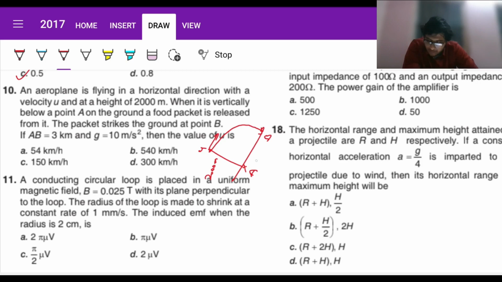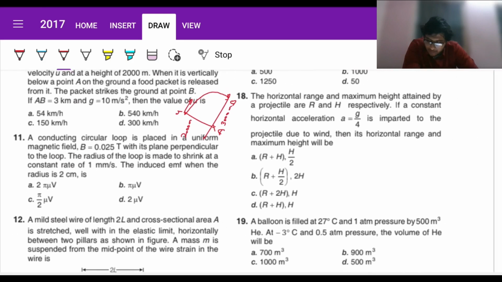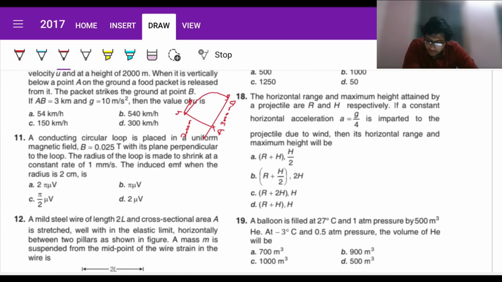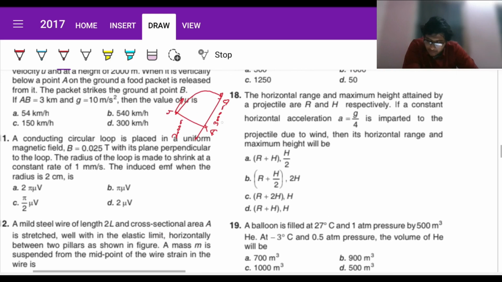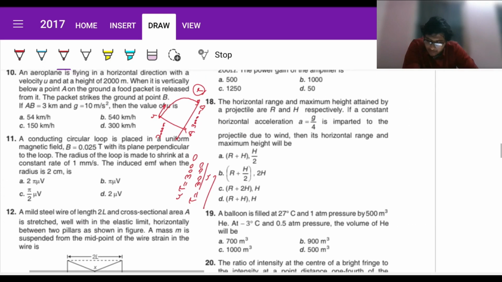Okay, AB is 3 kilometers or 3000 meters, right? Right. So now what do we want? We want to find the value of u. Okay, great. Now, let us assume the time of flight is t. Fine. So in that case, ut must be equal to 3000. So t must be equal to 3000 by u. Fine. At the same time, in time t, the vertical distance covered is going to be 2000 meters, right?